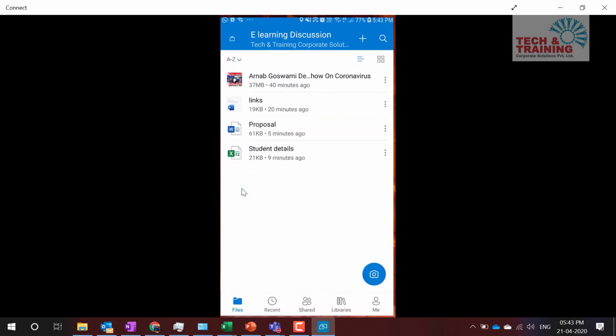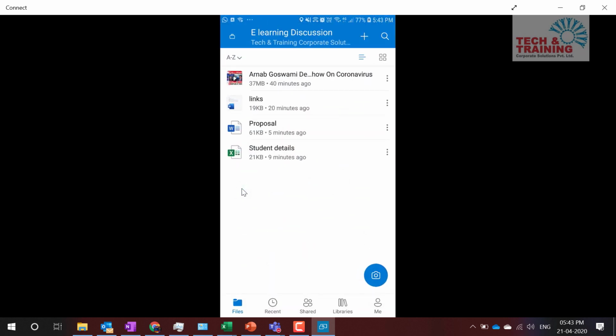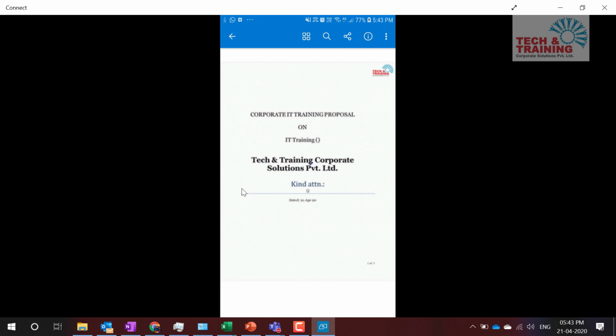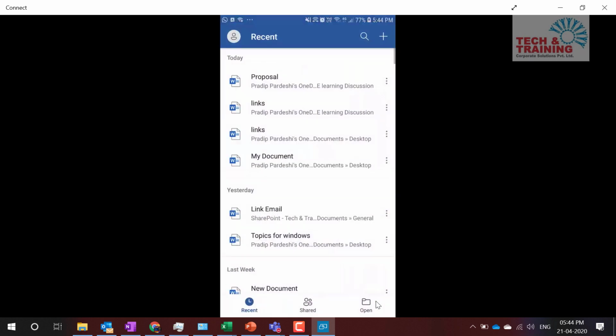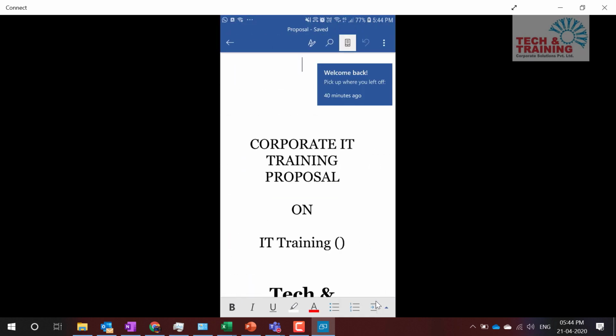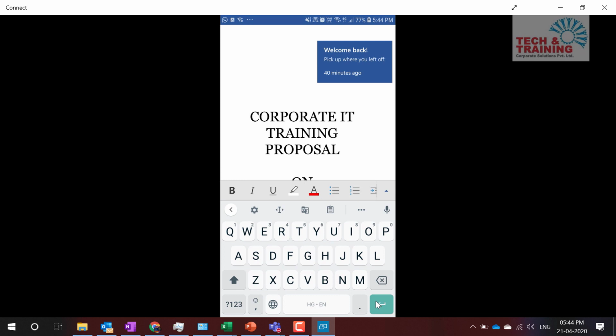I click on OneDrive, and the proposal for e-learning discussion was there in my OneDrive folder, which was saved from my desktop. So I open this proposal, and here I have this Word available on my mobile. So I click on Word, which is getting opened, and here I would like to edit on my mobile.